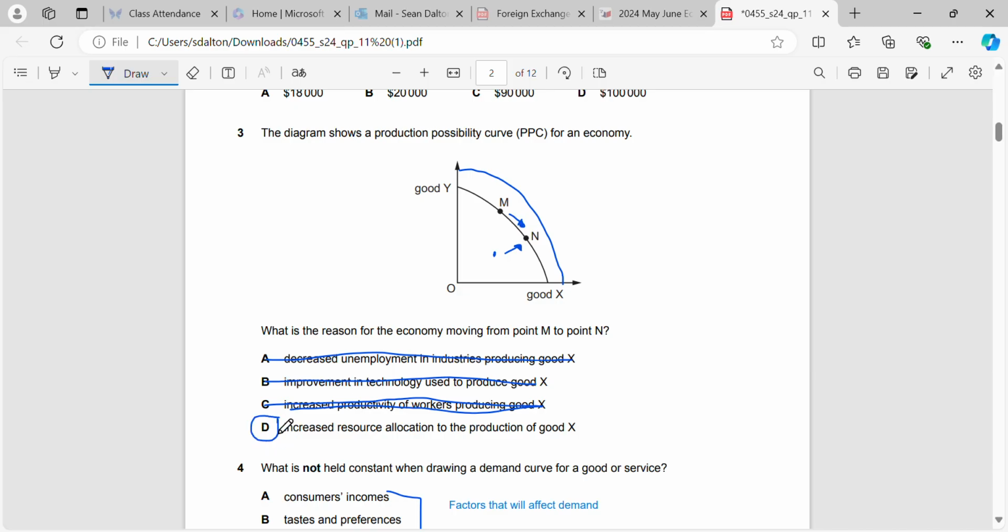So it's increased resource allocation to the production of good X. That's why. So we basically decided in this economy that we want to produce more of good X at this time. In the future we may switch back to producing good Y. We're just moving resources from producing good Y to producing good X.